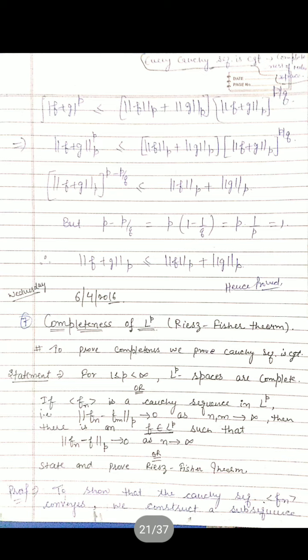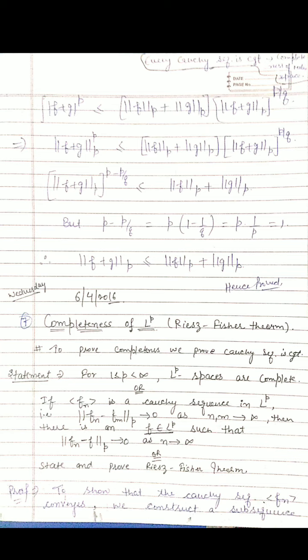The integral of |f+g|^p is less than or equal to the p-norm of f plus the p-norm of g, with the common factor outside: the p-norm of f+g raised to the power p/q. So on the left side it is the p-norm of f+g raised to the power p, and on the right side it is the p-norm of f plus the p-norm of g, times the p-norm of f+g raised to the power p/q.